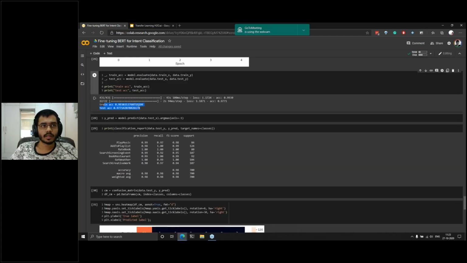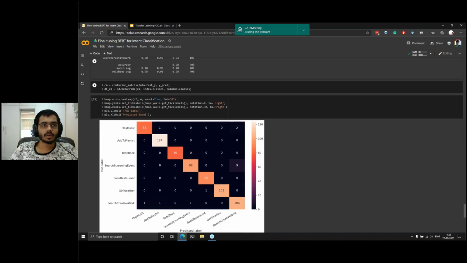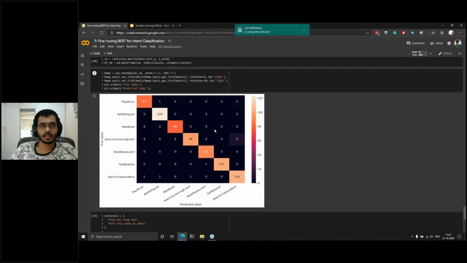And then you can see the training and testing accuracy. So I can use the test set to see my classification report. And as you can see, the precision, recall, and F1 scores are relatively very good, and in fact you can say that these are industry specific. And then I'll show you with a confusion matrix where it was predicting correctly and where it failed.